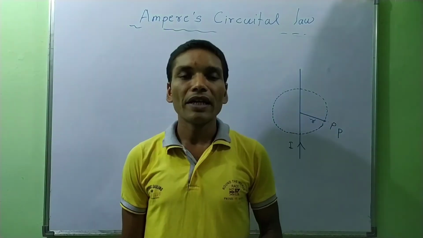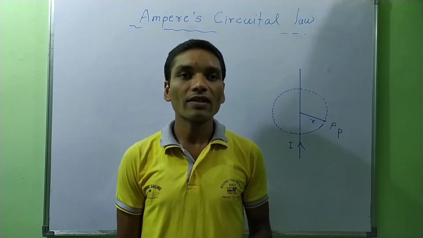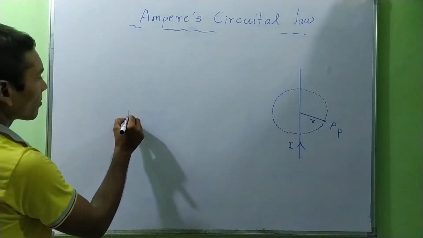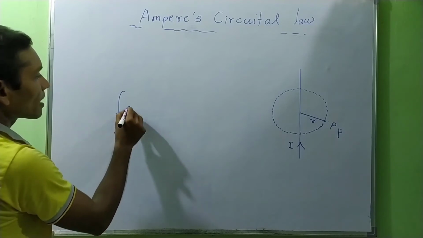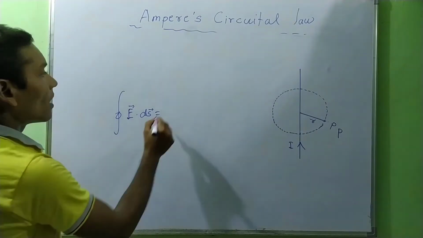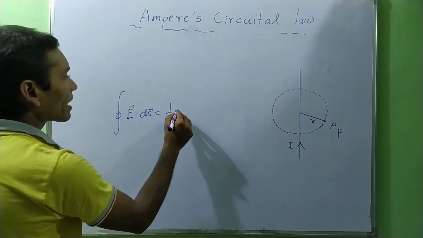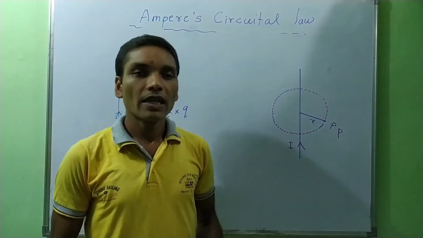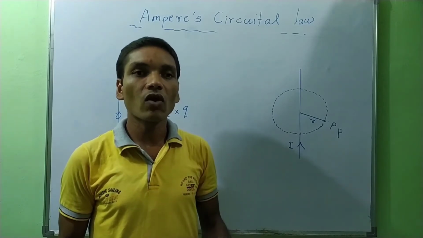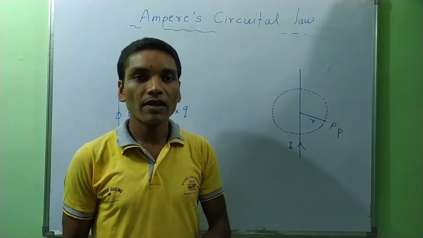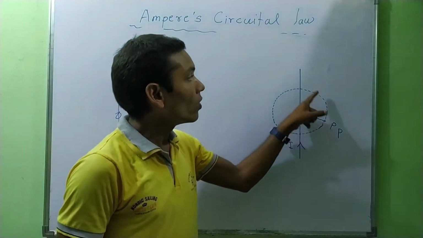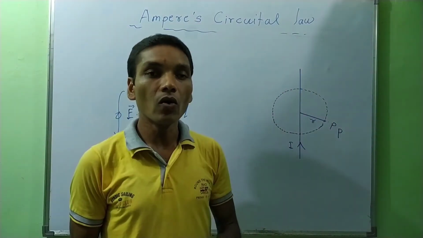In electrostatics, we have studied the Gauss theorem. According to the Gauss theorem, the surface integration of electric field is equal to 1 upon epsilon times the charge enclosed by the closed surface, and that surface was called the Gaussian surface. In the same way, in Ampere's circuital law, this circular loop is called the Amperian loop.